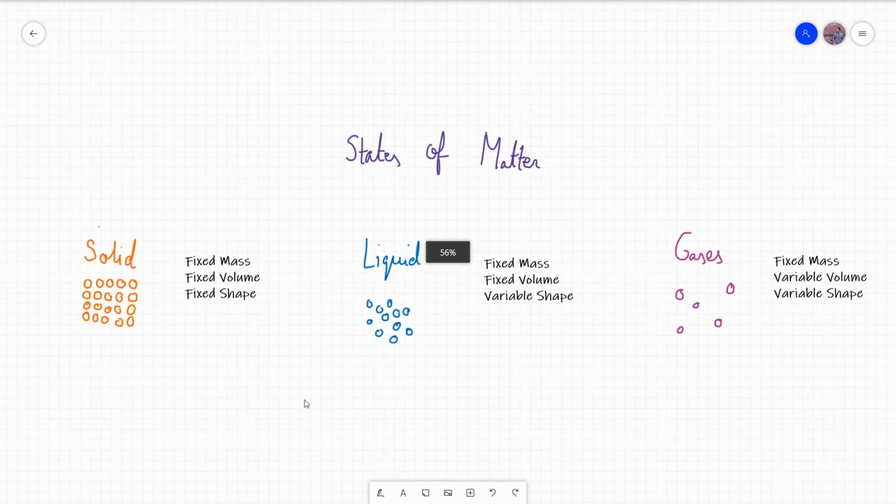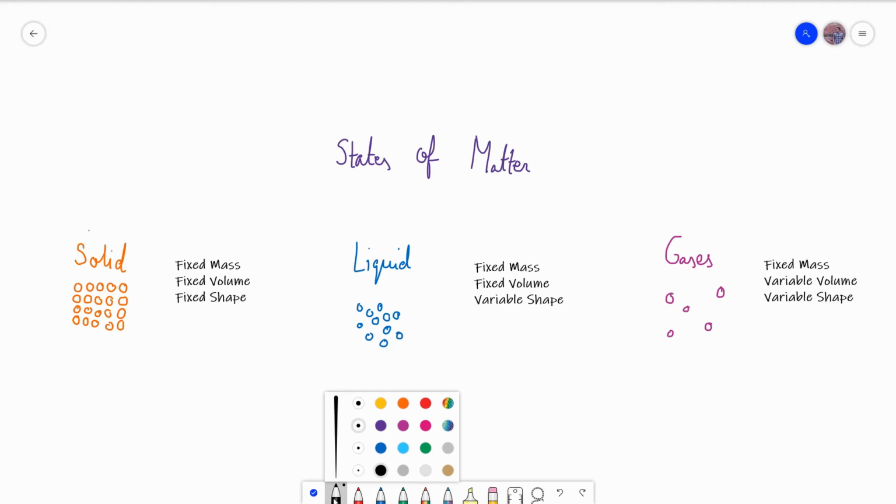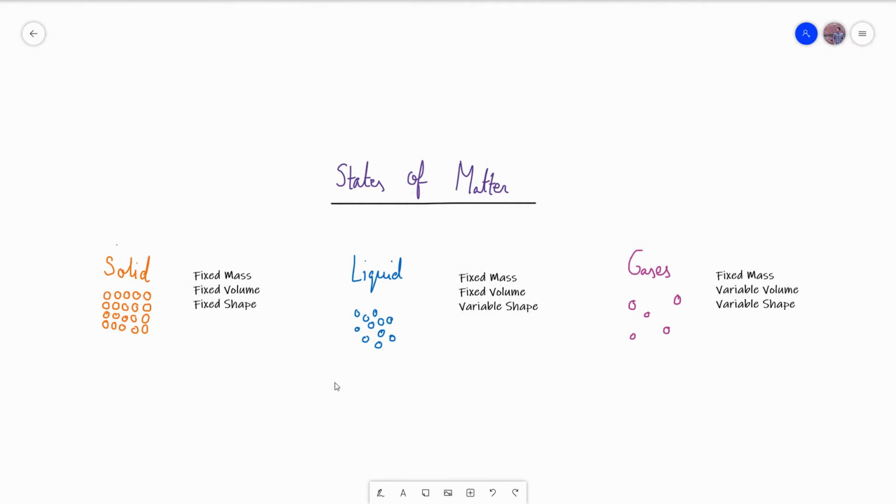Now that we know what matter is made up of, which is particles, atoms, if you may, we need to know the kinds of states of matter that can exist. Now, thankfully for us, it's a simple number. It's 3. You've got solids, liquids, and gases.